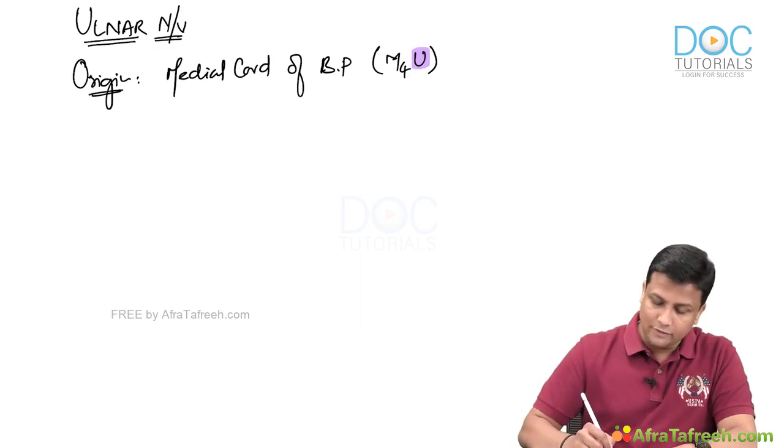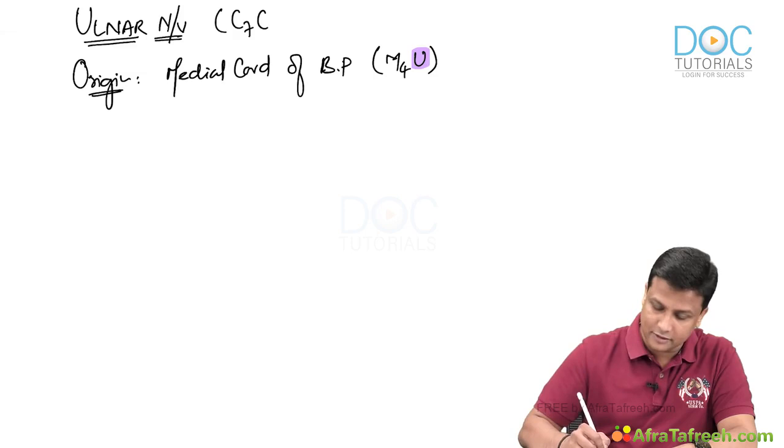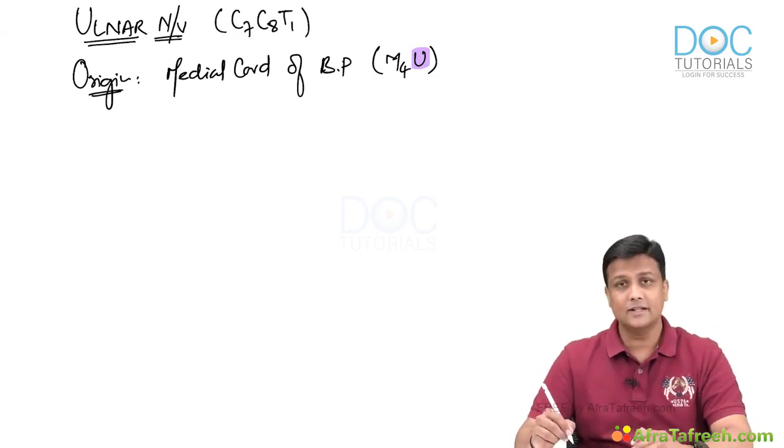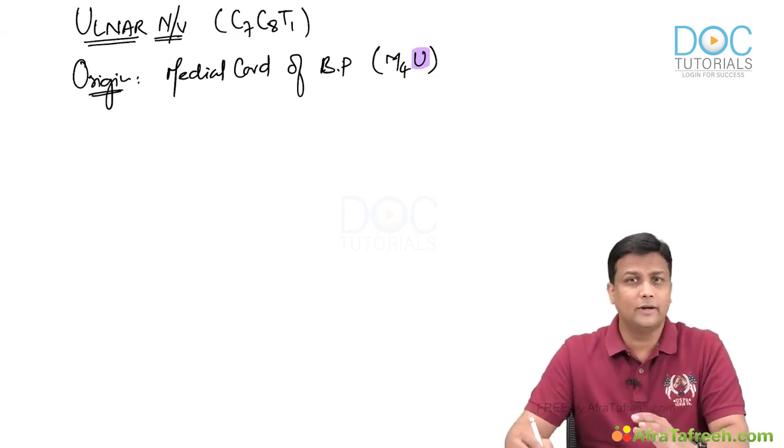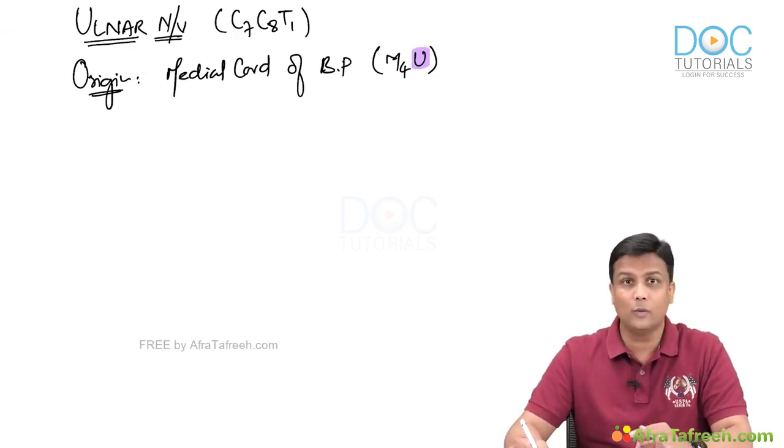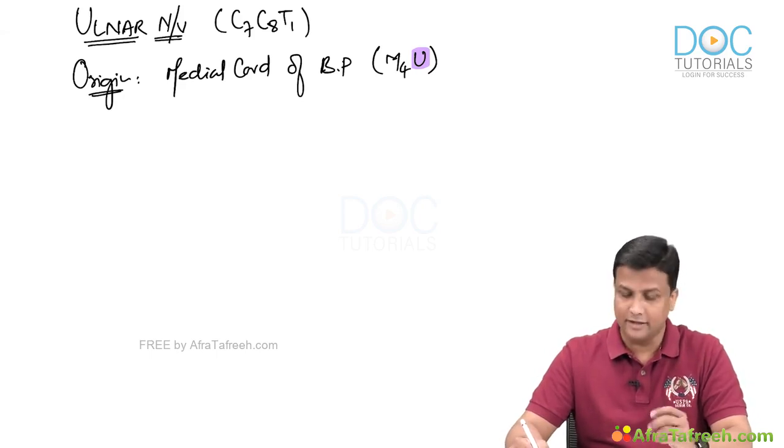Then what is the root value of the ulnar nerve? I hope you remember it is having something exceptional there, guys. C7, C8 and T1. So normally all the branches which are coming from the medial cord, their root value will be C8 and T1 only. But ulnar nerve will be having C7, C8 and T1, guys.